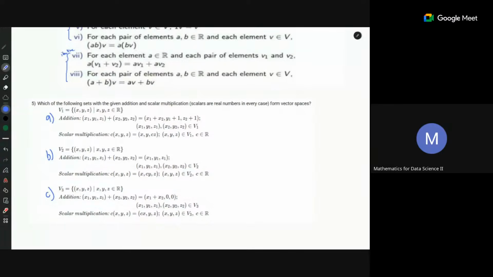So clearly, the first one is not a vector space because of the addition defined in this way. It does not have the identity, because if you add 2 vectors, you are getting this. So what is the 0 identity? In this case, there is no 0 identity.